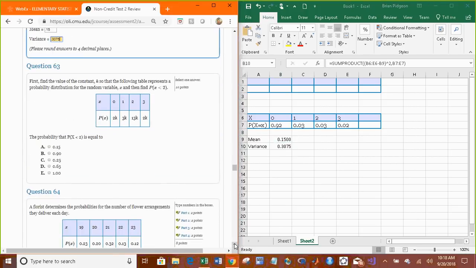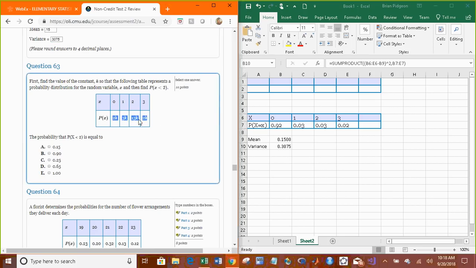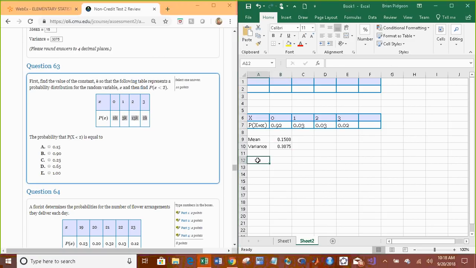Okay, find the value of the constant k so that the following table represents a valid probability distribution. Then find the probability that x is less than 2. So with this question here, we need, first of all, k has to be positive. Okay, that's just implied. But all the probabilities in a table have to add up to 1. So what this means is that we need to make sure that all of these numbers add up to 1. So 2k plus 3k plus 13k plus 2k. Think of your algebra skills. Or use your algebra. They're all like terms.